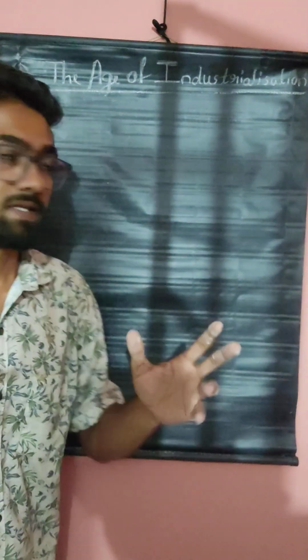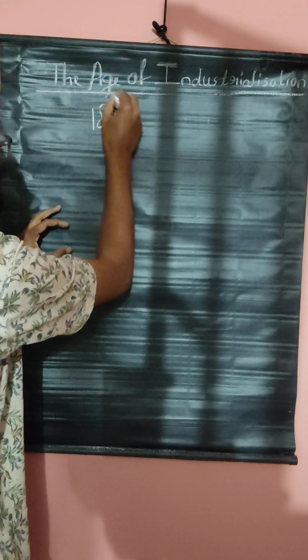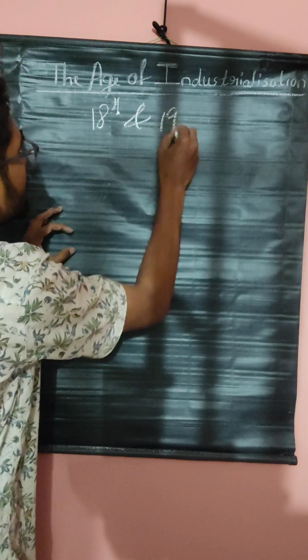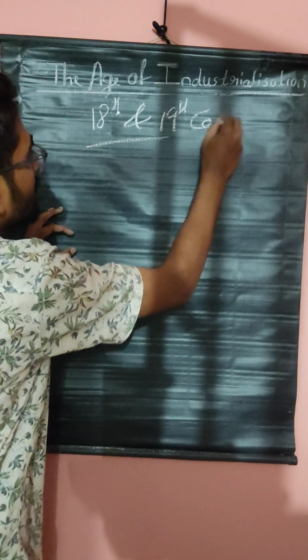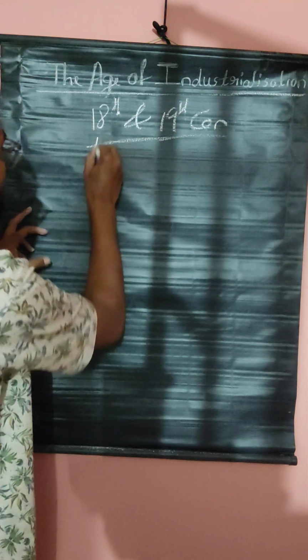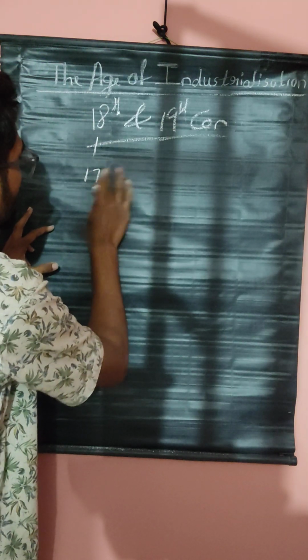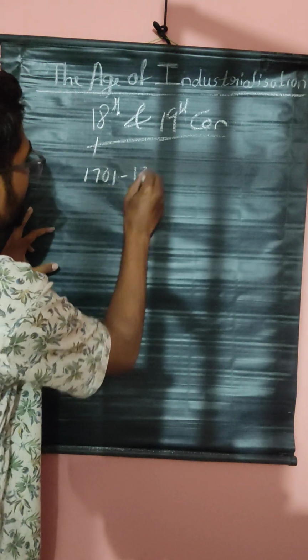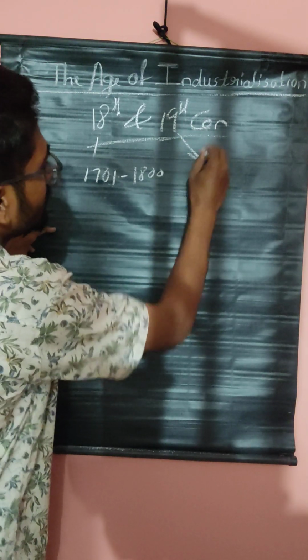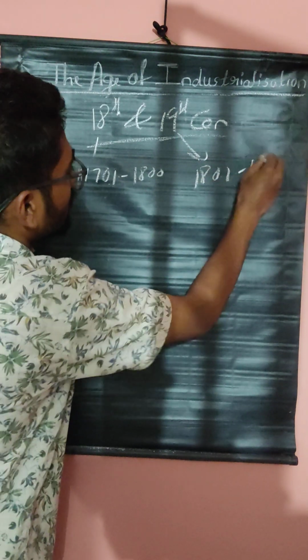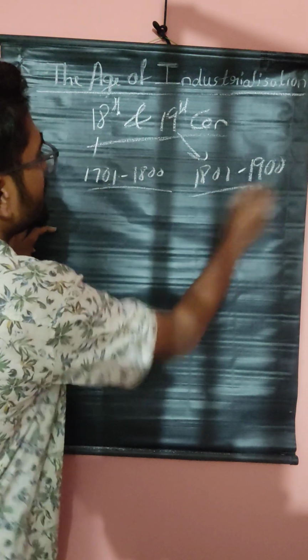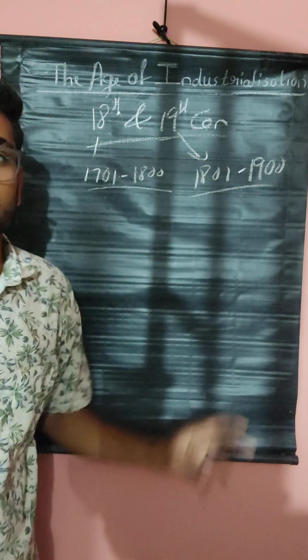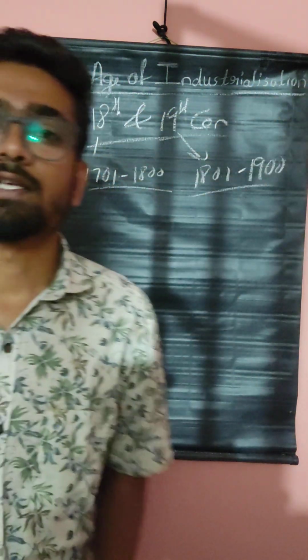And let us discuss shortly the age of industrialization. The age of industrialization was started in the world in the 18th and 19th century. 18th century means 1701 to 1800. 19th century means 1801 to 1900. These years are the 18th and 19th century. In these years, the age of industrialization was started.